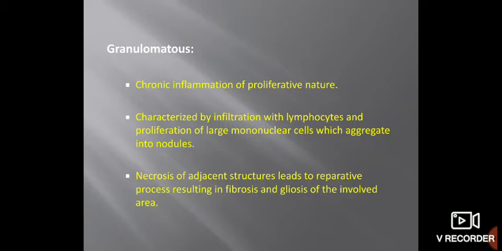Along with this chronic inflammation, there is necrosis of adjacent structures leading to a reparative process resulting in fibrosis and gliosis of the involved area. So there is formation of nodules, fibrosis, and gliosis. These are the specific features of granulomatous uveitis.